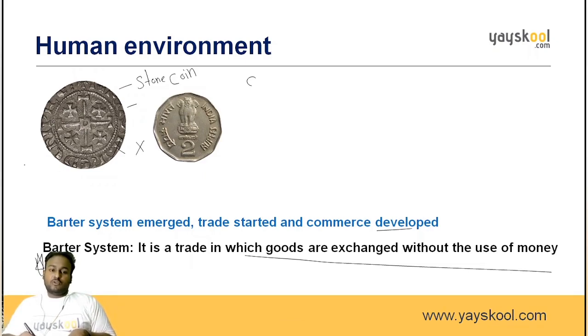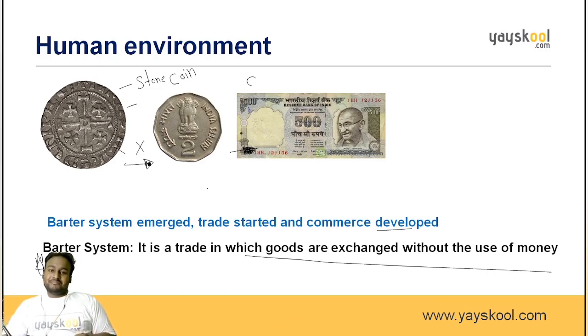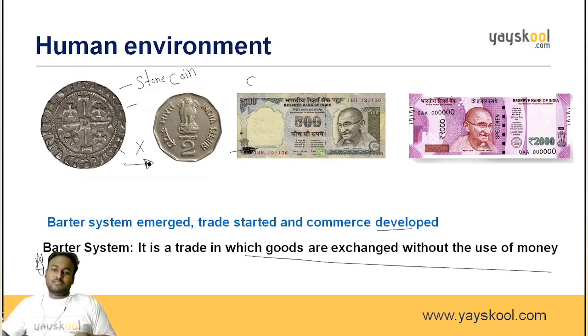Now, after this stone coin, we shifted to metal coins. Have you seen this 2 rupee coin? If you have seen, you are lucky enough, because nowadays we don't use this. We use them, but the majority we don't. This one, a 500 rupee note. I guess you might have seen this more in childhood days. Recently, demonetization has happened, and after that we got a new type of currency. Simple, the design and color has changed, and the denomination also, like 2000. So this is how the currency, the trade, has changed.